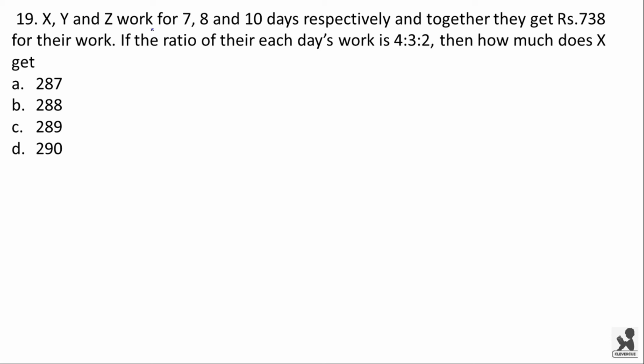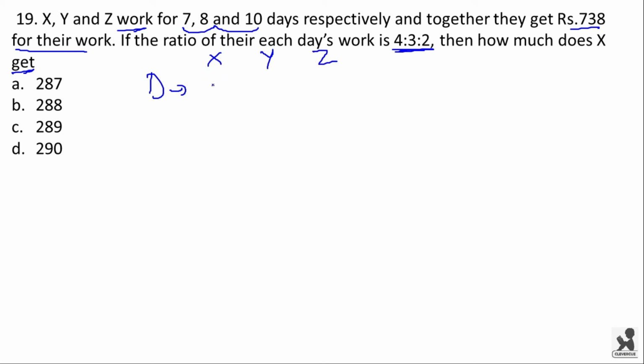X, Y and Z work for 7, 8 and 10 days respectively, and together they get 738 rupees for their work. If the ratio of their each day's work is 5 is to 3 is to 2, then how much does X get? See, X, Y and Z worked for different number of days.